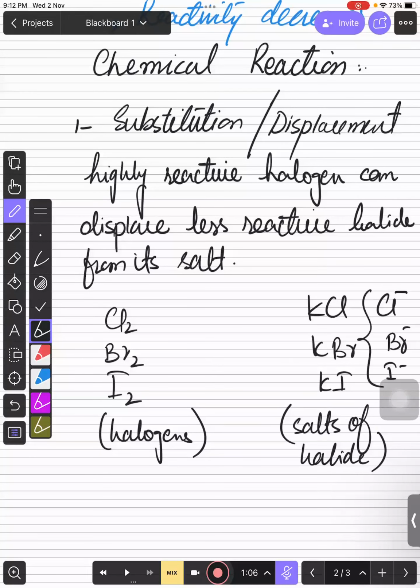So they are actually halide ions, right? We need to keep remember, जब वो ion की form में होंगे तो वो कहलाएंगे halides, और जब वो elemental form में होंगे तो वो कहलाएंगे halogen. ठीक है ना?